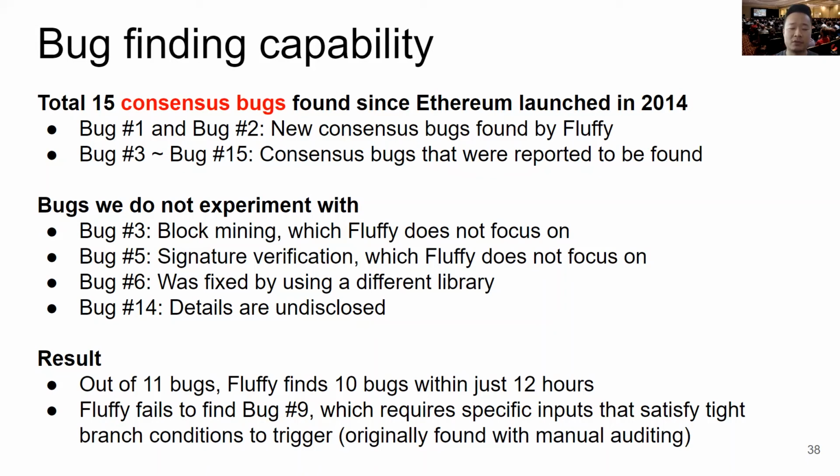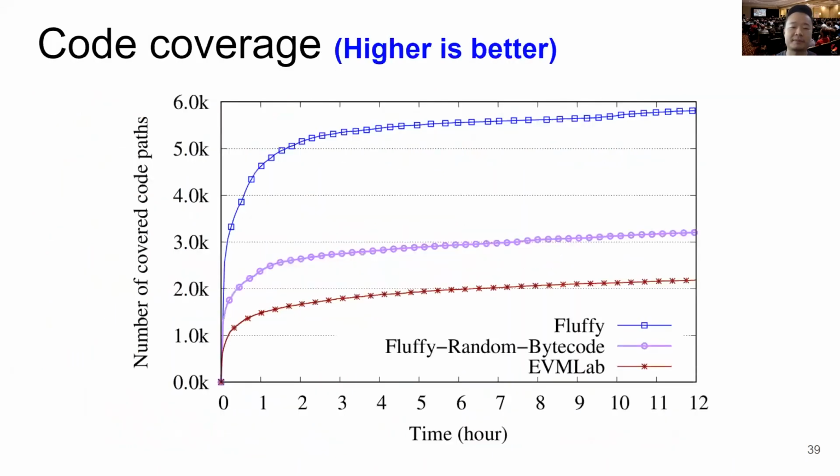We do not experiment with 6, which was fixed by using a different library, and 14, whose details are undisclosed. Out of 11 bugs, Fluffy finds 10 bugs within just 12 hours, and fails to find bug 9, which requires specific inputs that satisfy tight branch conditions to trigger. This bug was originally found with manual auditing.